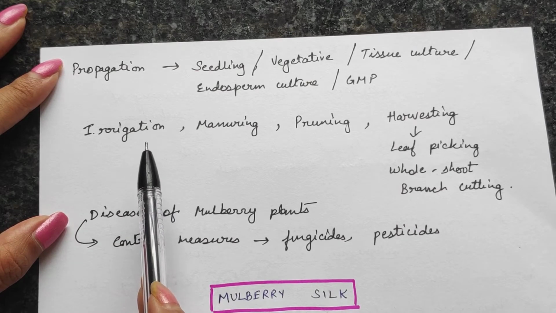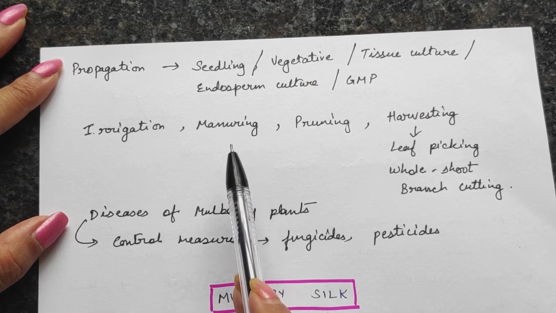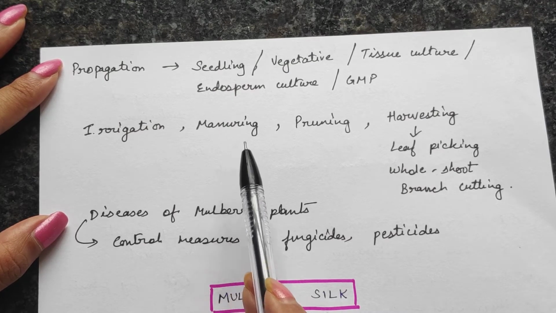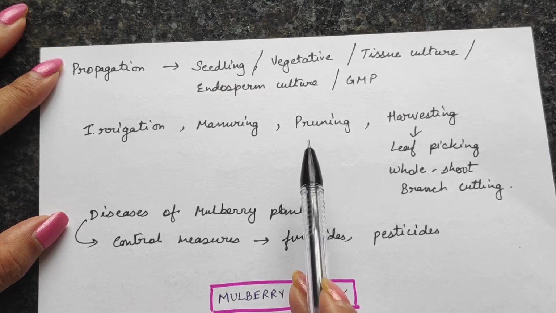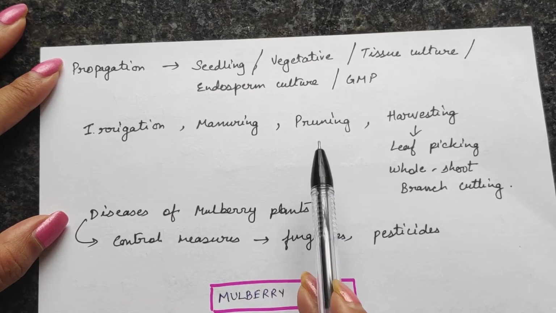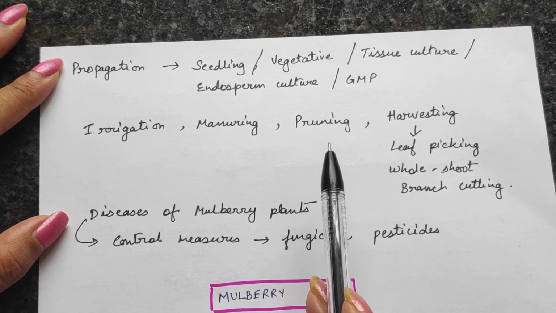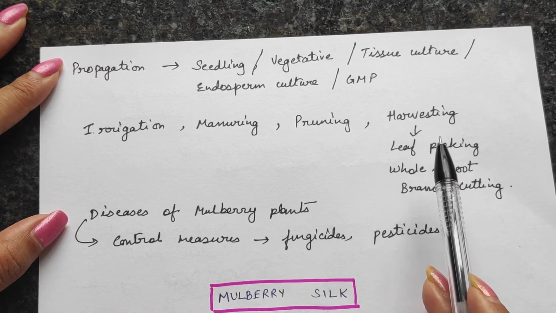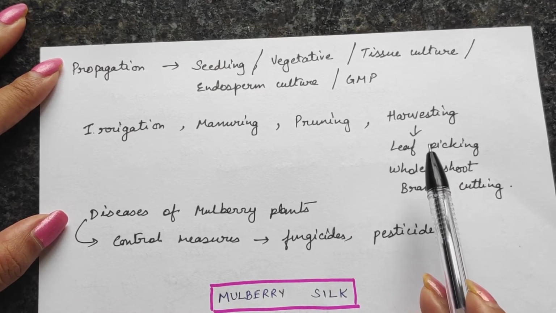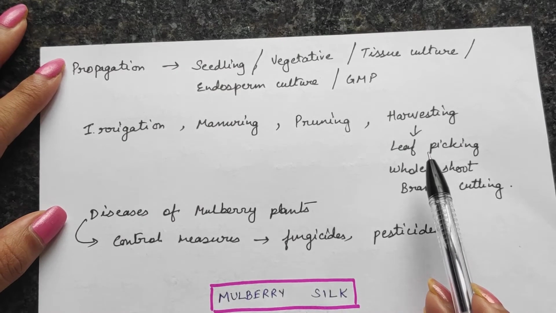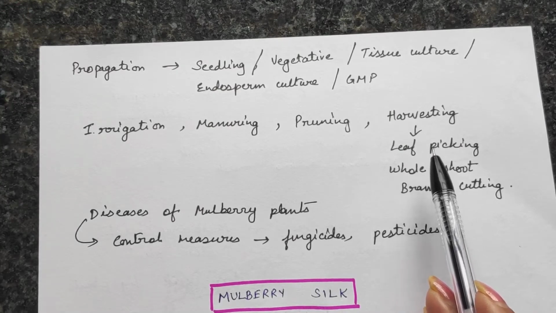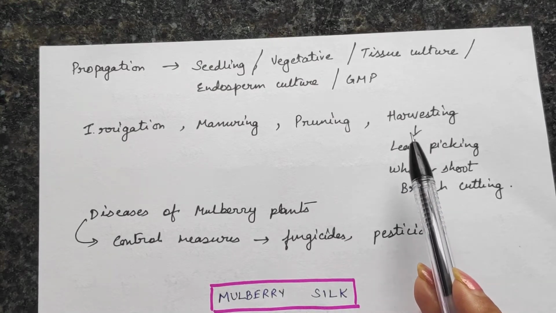Irrigation means watering of the plants. Manuring, you know what is manuring? That is giving fertilizers and manure so that the plant is in good health. Pruning means proper cutting of the plant so that it does not grow very big, so that the growth is controlled. And then finally harvesting, because we do not put the silkworm directly onto the plant. Rather, harvesting is done.